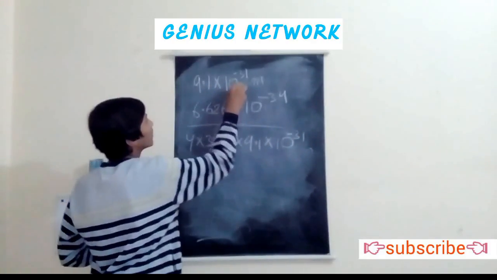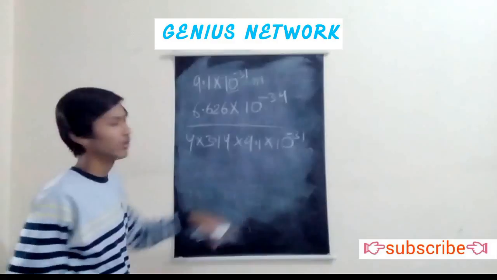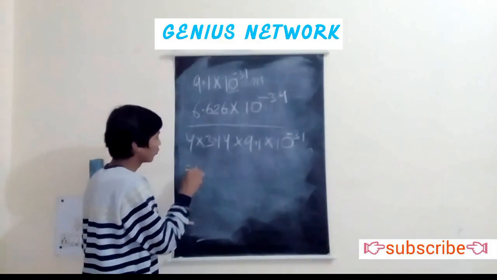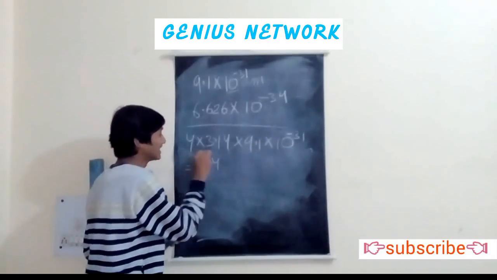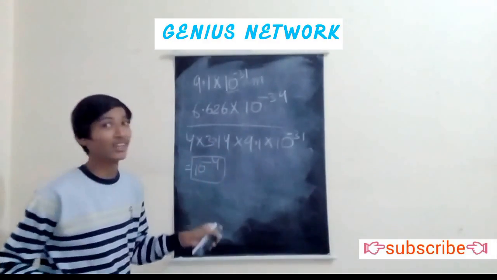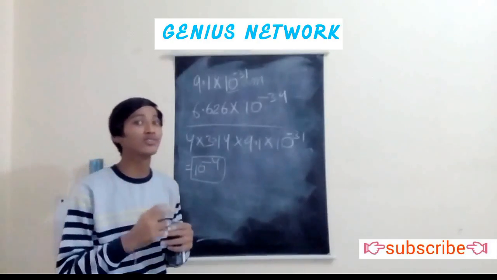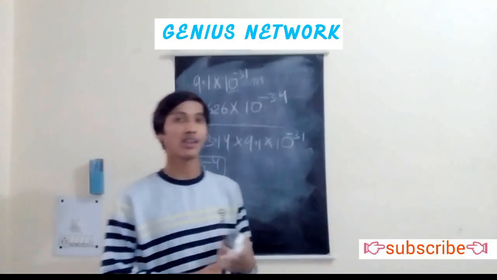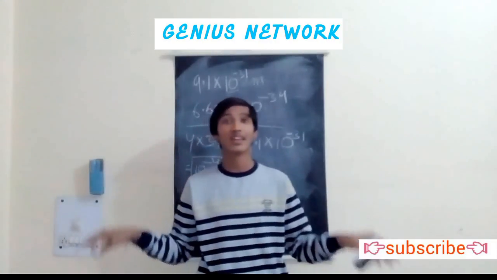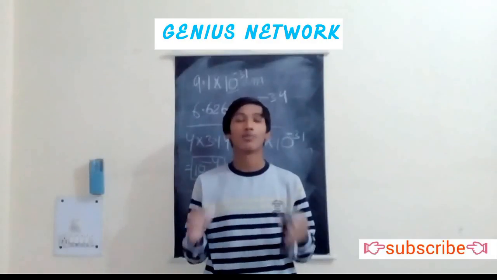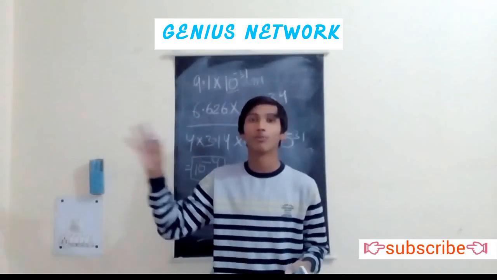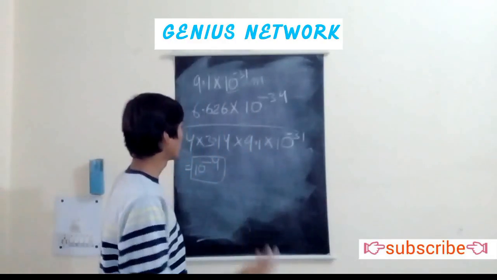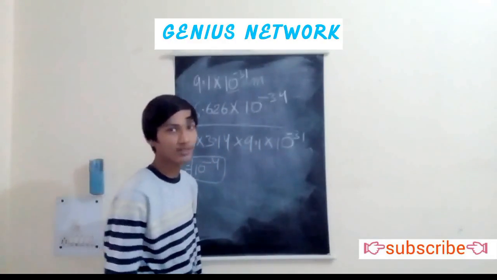The mass of the electron is around 9.1 into 10 to the minus 31 kg. So the result will be 10 raised to the power minus 4. Since the value is significant and can't be ignored, it shows that the Werner Heisenberg uncertainty principle is true for microscopic particles and has no significance in real life, that means it has no proper significance for macroscopic particles which have greater mass. So this is all about the Werner Heisenberg uncertainty principle.